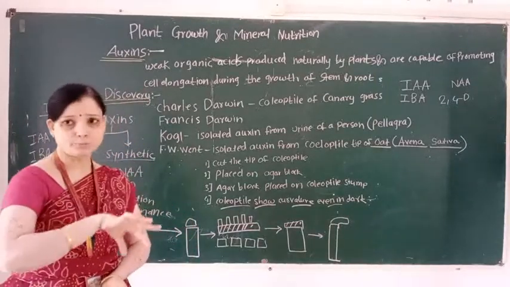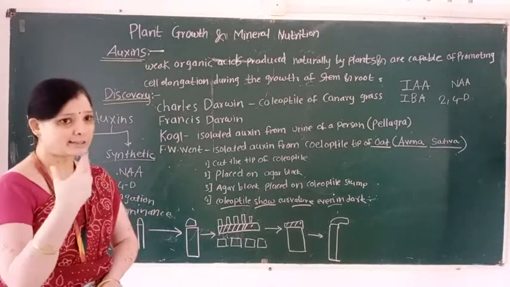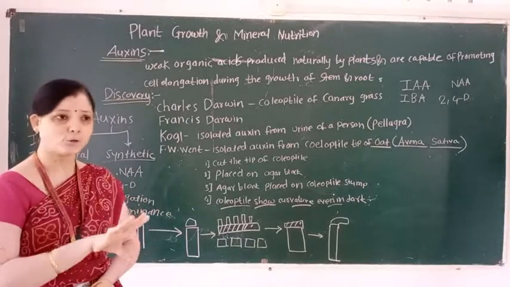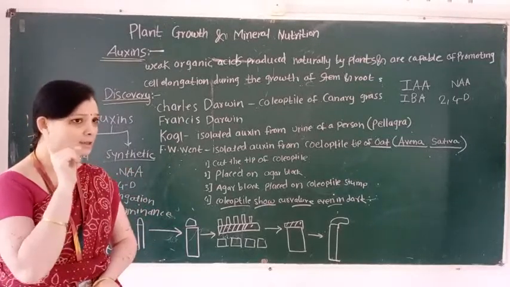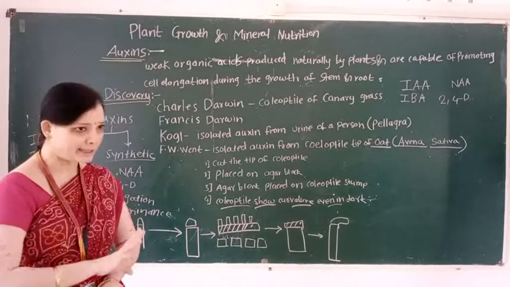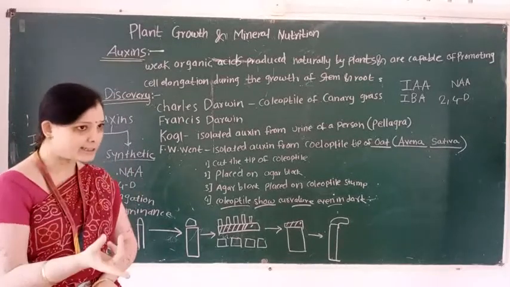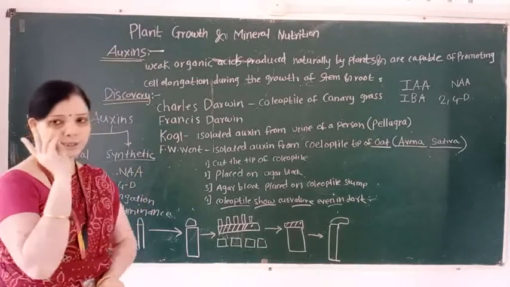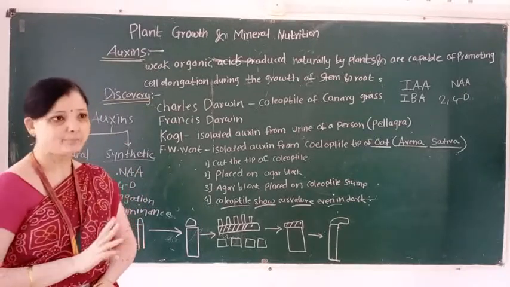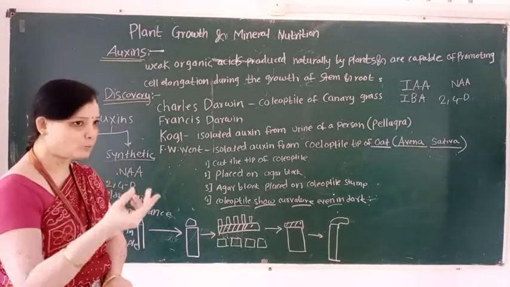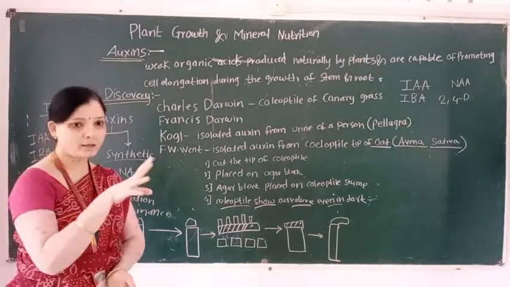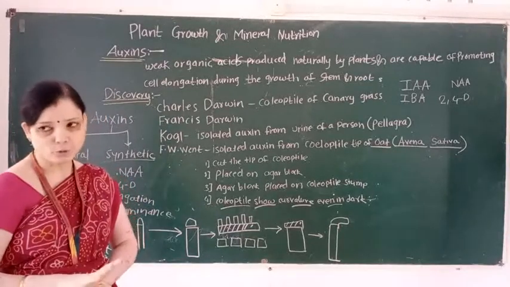Then the types of auxin: natural and synthetic. Examples of natural auxins are IAA and IBA. Examples of synthetic auxins are NAA and 2,4-D. And what are the physiological effects of auxin?